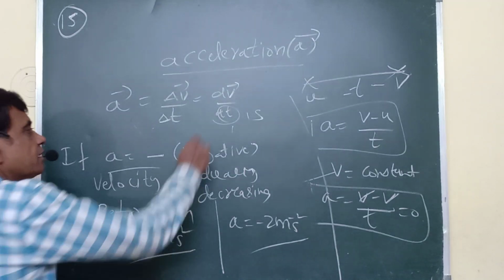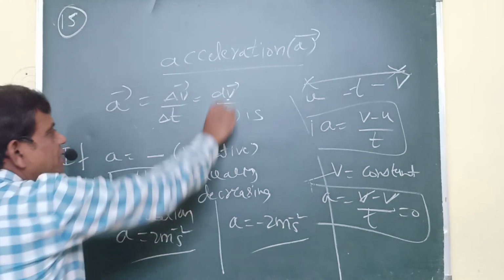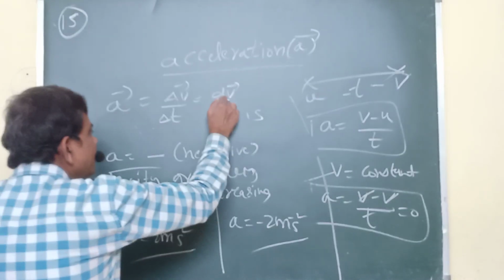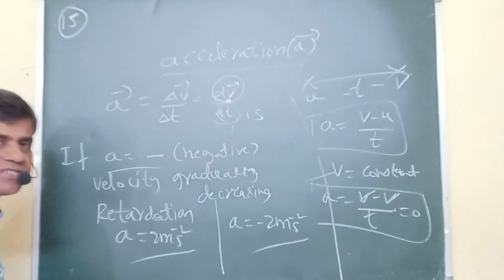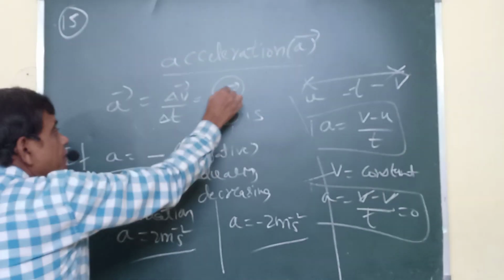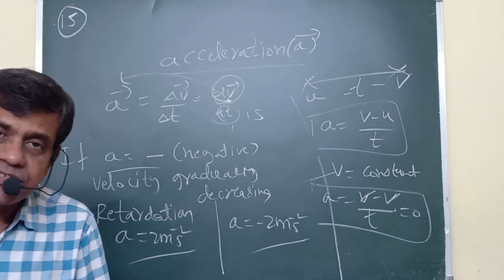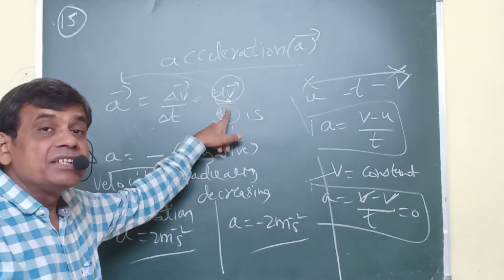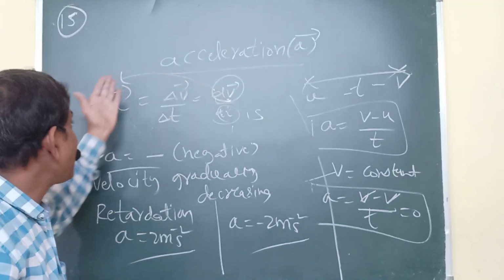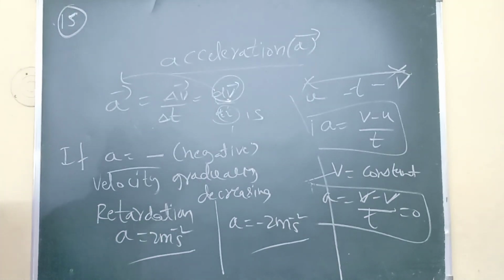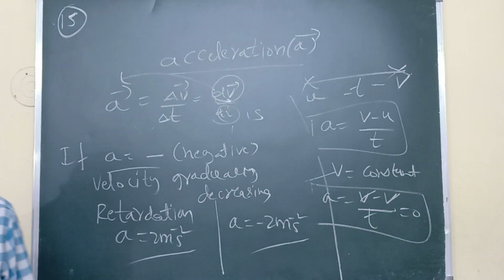Here time is a scalar but velocity is a vector. So the direction of change in velocity, not velocity itself, is the direction of acceleration. Change in velocity direction only is acceleration. So that is about acceleration.